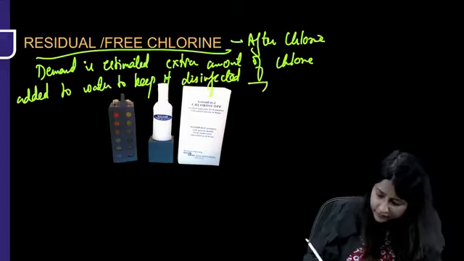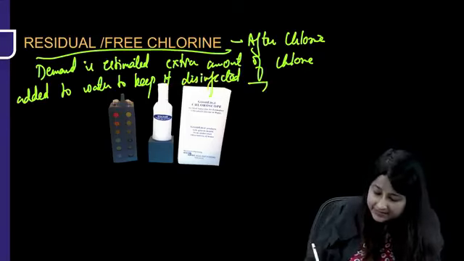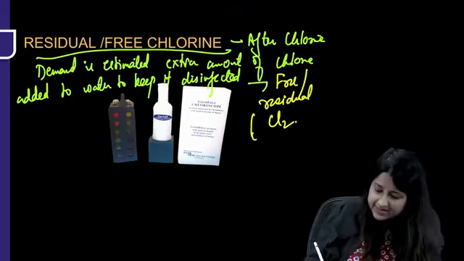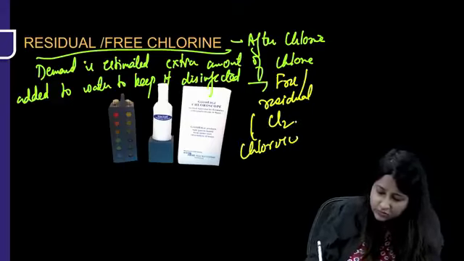This extra amount of chlorine added to water is known as free or residual chlorine, and you estimate this by an instrument known as the chloroscope.